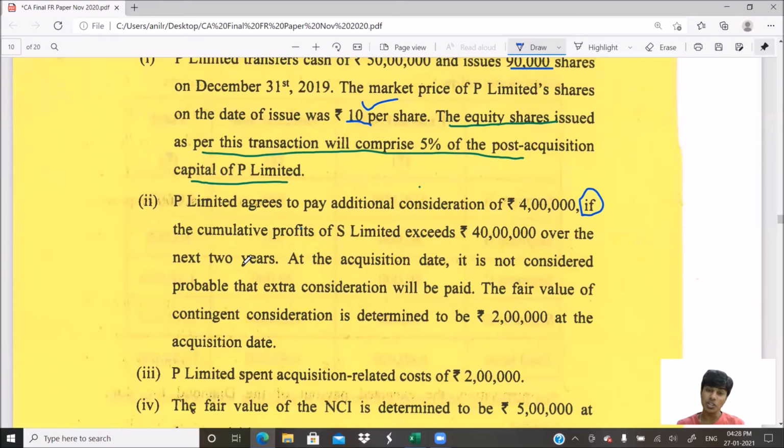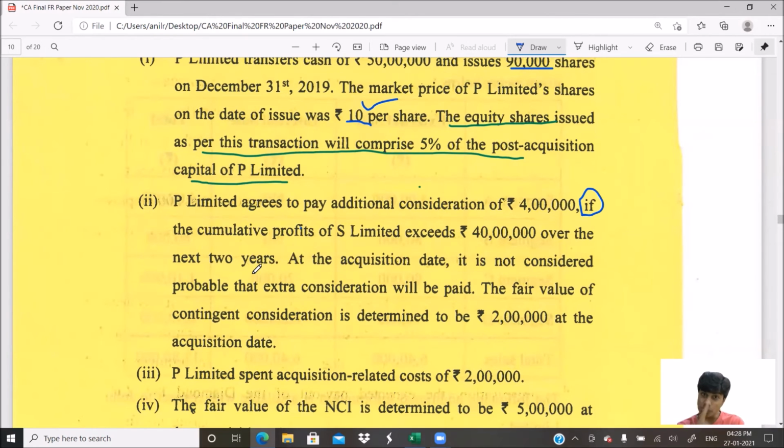Should we include this 4 lakh or not? We would have to include it at the fair value, the probable value, if any is given to us based on the actuarial valuation. If that is there, we would take it. If it is not there, we would not take it. At the acquisition date, it is not considered probable. We don't really care whether it is considered probable or not, whether it is likely or most likely.